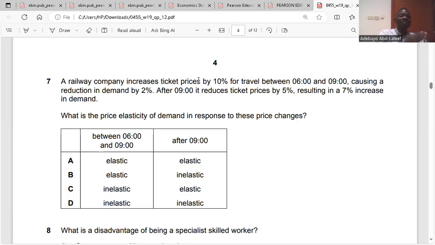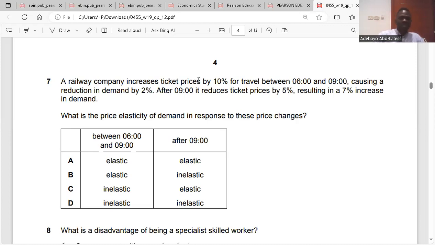So the price elasticity of demand for 6 to 9 is 98 divided by 110. Do you get how it is 98? And 110, do you get an increase of 10% is 110? Reduction of 2% is 98. And we said PED is percentage change in quantity demanded over percentage change in price. So percentage change in quantity demanded now is 98. Percentage change in price is 110. So 98 divided by 110 is 0.8, which is inelastic.